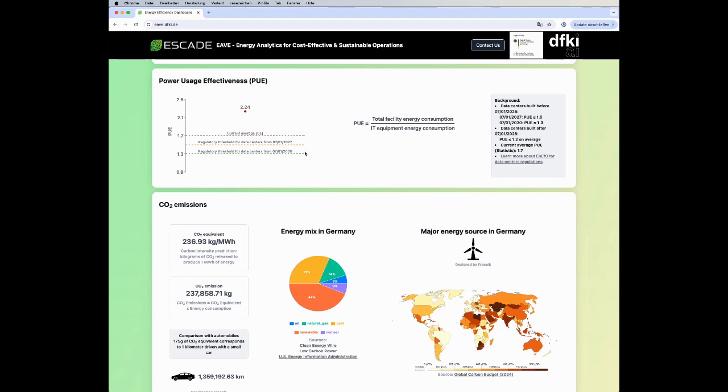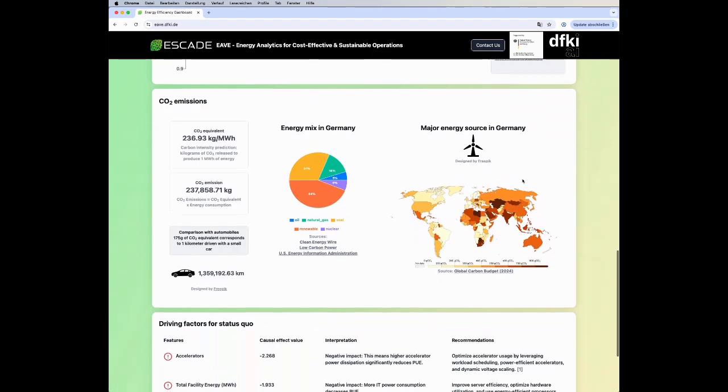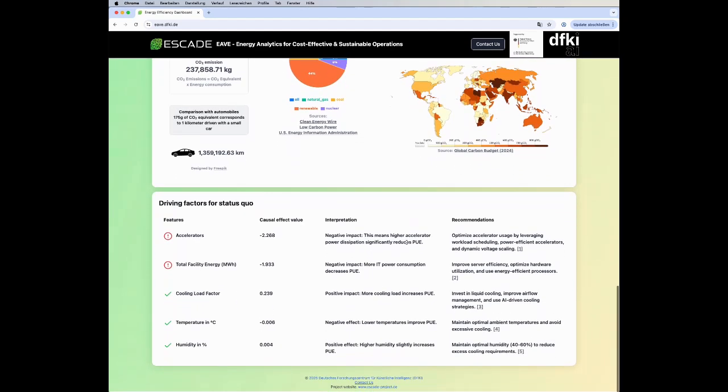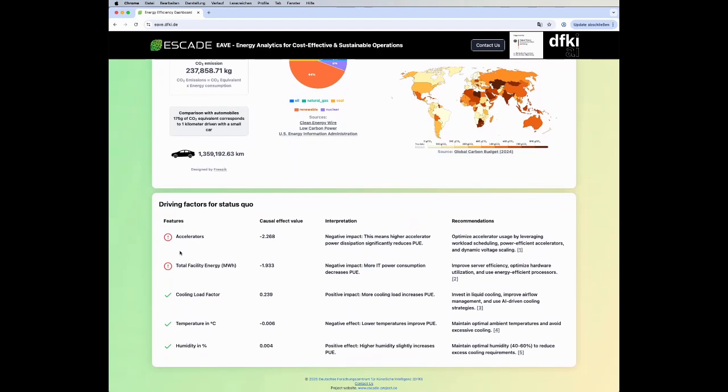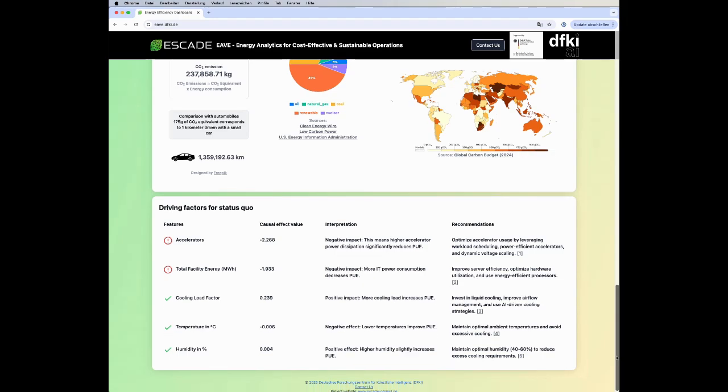The graphic also displays the average PUE value in Germany, as well as regulatory thresholds that must be met from 2027, respectively, 2030 onward. For the chosen configuration, CO2 equivalents and emissions are also displayed based on the energy mix of the respective country. Finally, the table shows factors that significantly influence the energy consumption of data centers as well as their operating costs. A causal analysis was carried out for this purpose.